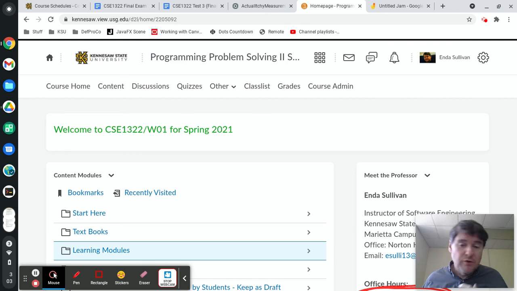So hopefully, if you had a bad experience on test 1 or test 2, test 1 tends to be the one that people have a bad experience on because it's new and you don't know what to expect, but by test 2, you know what you're getting, and by test 3, you really know what you're getting, and it's a review and you can plug your way through it. So just do the best that you can on test 3, and hopefully it will replace one of your lower grades. People tend to do well on test 3, test 3 being the final. So make sure you practice for that.